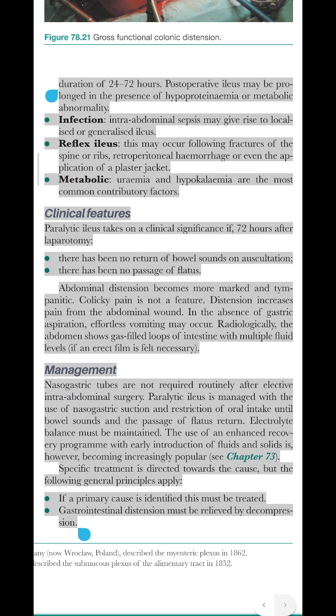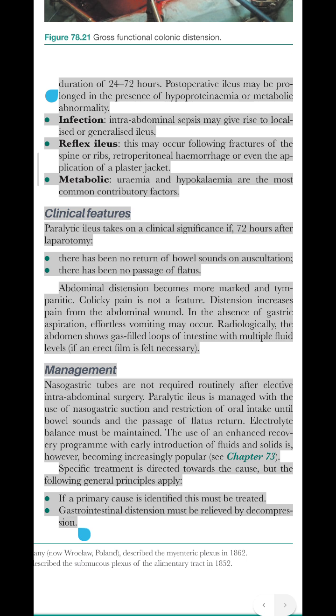Clinical features. Paralytic ileus takes on a clinical significance if, 72 hours after laparotomy, there has been no return of bowel sounds on auscultation and there has been no passage of flatus. Abdominal distension becomes more marked and tympanitic. Colicky pain is not a feature. Distension increases pain from the abdominal wound. In the absence of gastric aspiration, faeculent vomiting may occur.